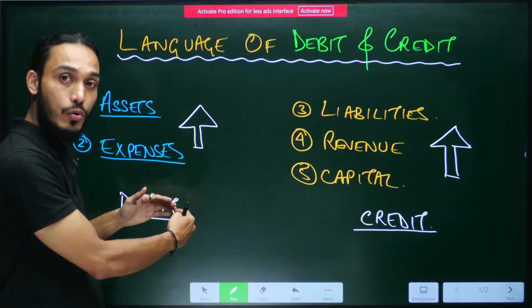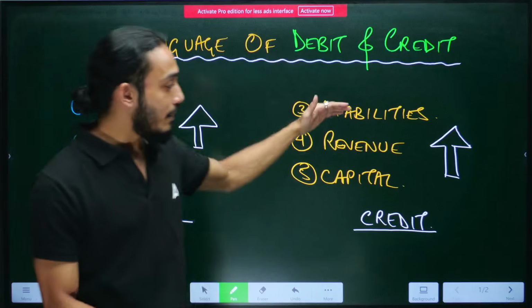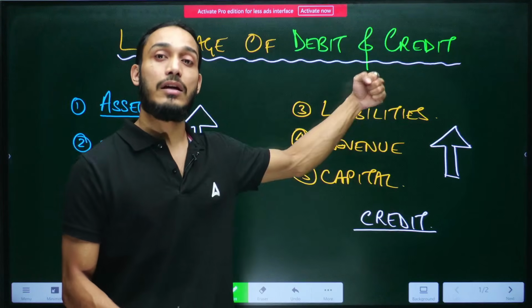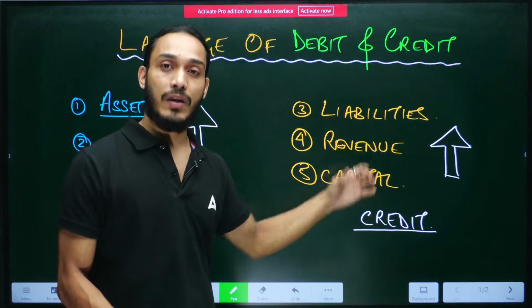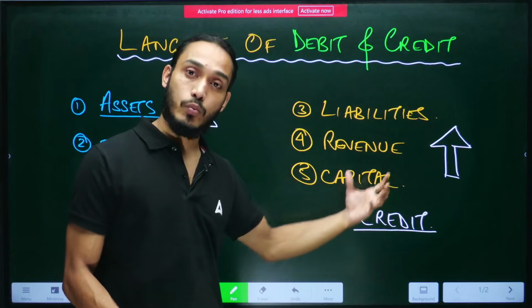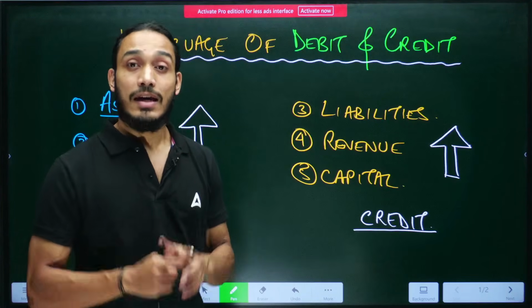Whenever these amounts go down, we credit them. Whenever liabilities, revenue, and capital-based items increase in amount, we credit them. And whenever their amounts decrease in any transaction, we debit them in such transactions. This is the basic concept.